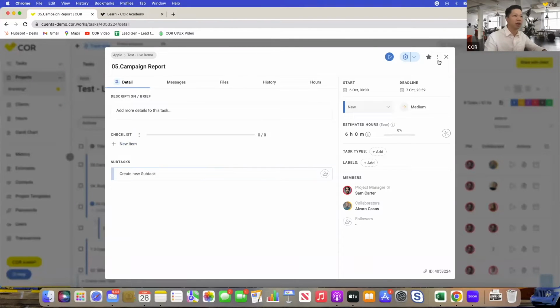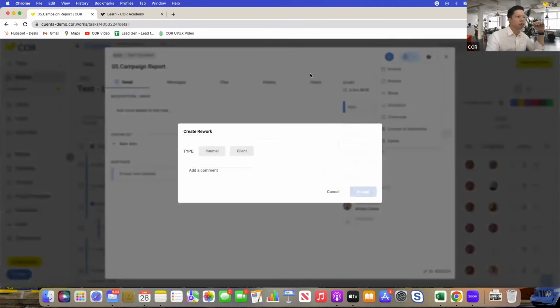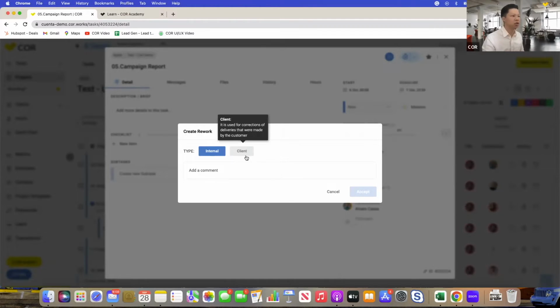All right. And if you want to track reworks, or basically keep track of the submissions that need to be redone, you can click on these three buttons right here, click rework. So basically, if you made a submission to a deliverable, and then a client or internal team says you have to redo it.